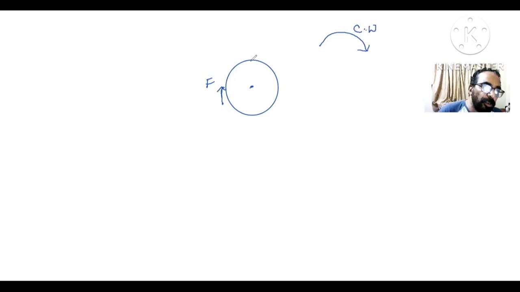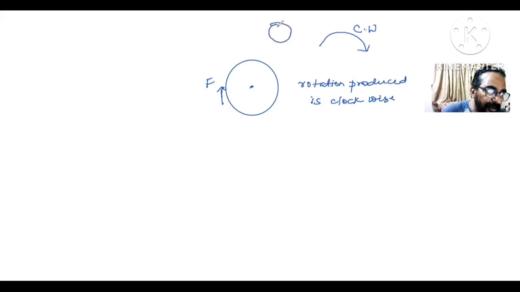So the rotation produced is clockwise. This is called clockwise rotation, the way the hands of a clock move.